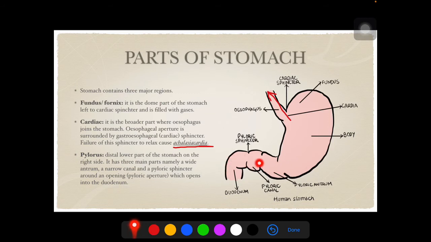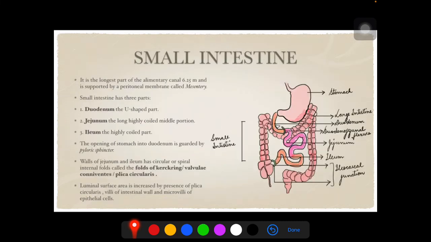Pylorus, the distal lower part of the stomach. On the right side, it has three main parts called the antrum, the canal, and a sphincter. So it has a narrow canal, a wide antrum, and a sphincter around an opening which opens into the duodenum. The next part which follows the stomach is the duodenum, the first part of the small intestine.